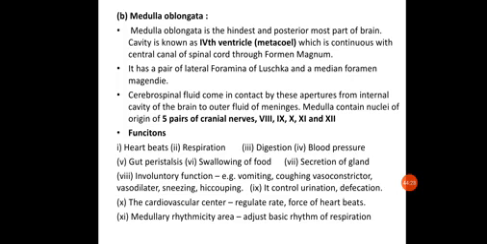Okay, next is the medulla oblongata. The medulla oblongata is the hindmost and posterior most part of the brain, and its cavity is known as the fourth ventricle, or metacoel. This cavity is continuous with the central canal of the spinal cord through the foramen magnum. So the medulla oblongata has a hollow cavity within it, called the metacoel or fourth ventricle, which continues into the spinal cord through the foramen magnum. That's the opening for the spinal cord, the foramen magnum.